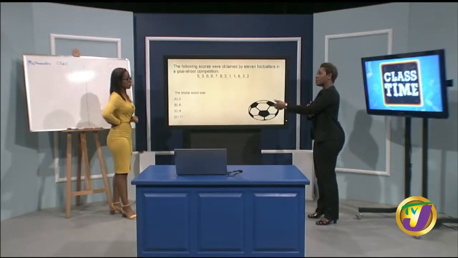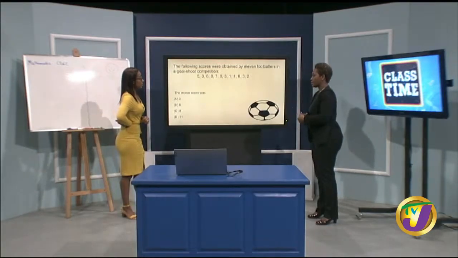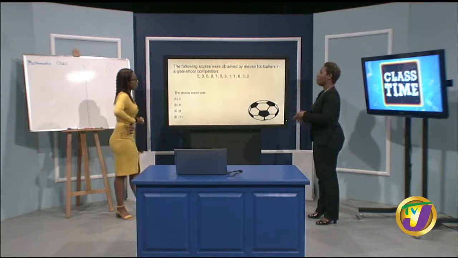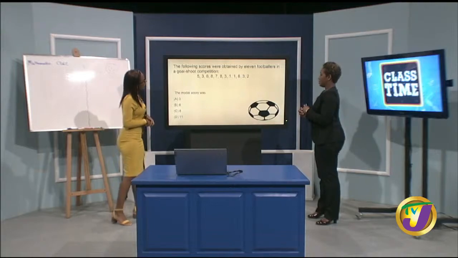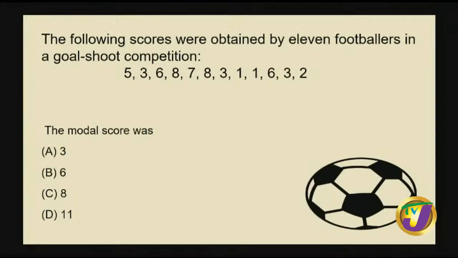There are different scores being obtained. Which one are you seeing obtained several times? Most often. 10, okay. Let's use that. Most frequent. And you're saying, what about a 5? Looking at it, the 8 looks like it is 2. But is there something we could do to make it a little bit easier? We could just organize the data, because it's a mess right now.